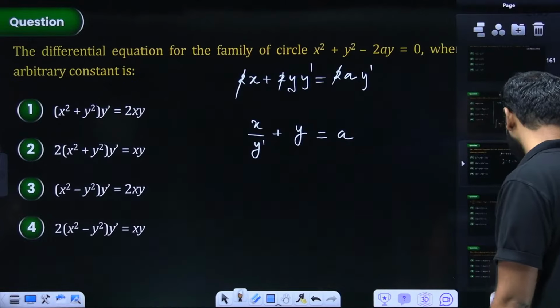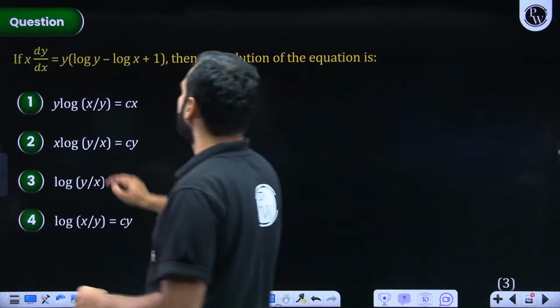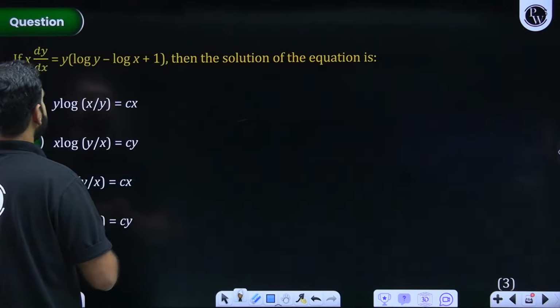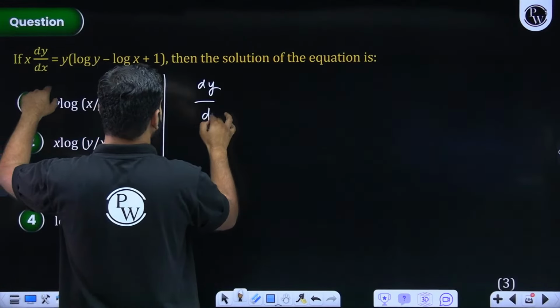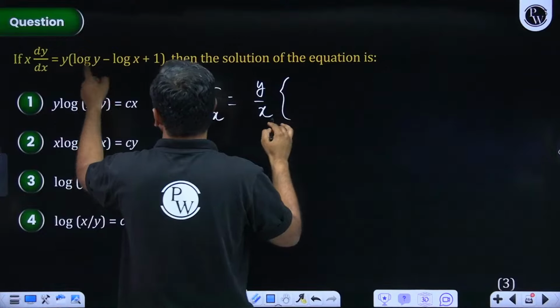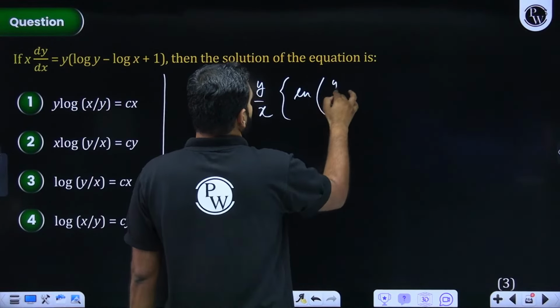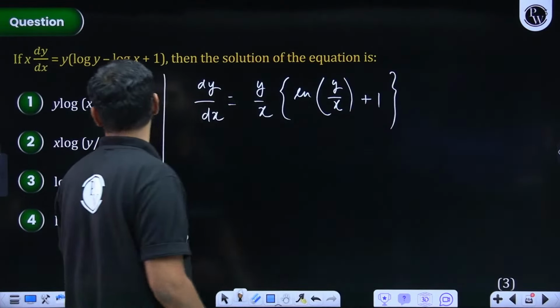Everybody with me on this? Let us solve this particular one. x dy by dx equals y ln x minus ln y, ln x plus 1. So the best thing we can do here is that I write dy by dx as it is. This x I take on the other side, so that is y by x times ln y minus ln x, so that is ln y by x plus 1. Correct me if I'm wrong. I hope I'm not making any mistakes.